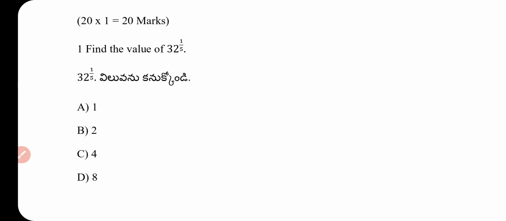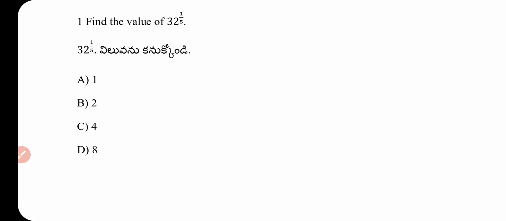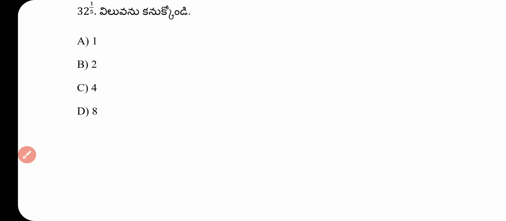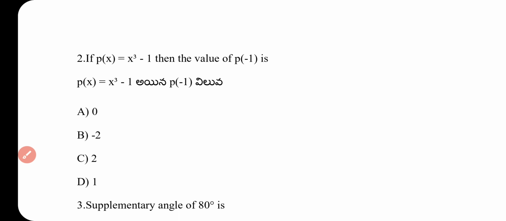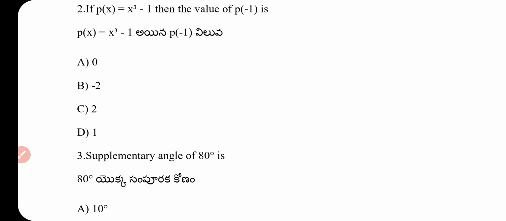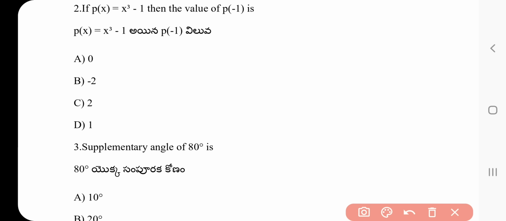Question number 1. Find the value of 32 power 1 by 5. Options: 1, 2, 4, 8. Which is the correct answer? The correct answer of the first question is 2. Question number 2. If p(x) = x³ minus 1, then find the value of p(−1). Put x = −1: (−1)³ minus 1 equals −1 minus 1. Calculate, and the answer is −2.